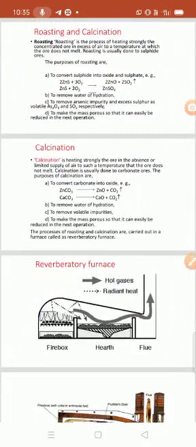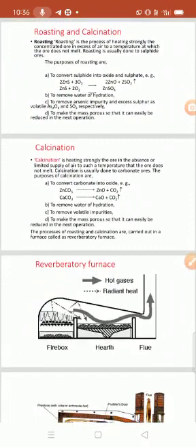Next chemical method we are studying now is roasting, which is the reverse of calcination. Roasting is the process of heating the ore strongly in the presence of excess air to a temperature insufficient to melt it. This process is called roasting.